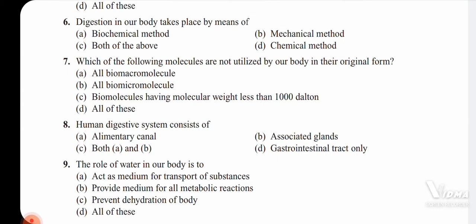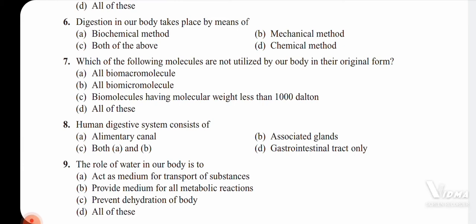The food substances having a molecular weight more than 1000 Dalton are called macromolecules. Biomacromolecules cannot be utilized by our body in their original form, that's why they are being digested. So for the seventh question the answer is option A.